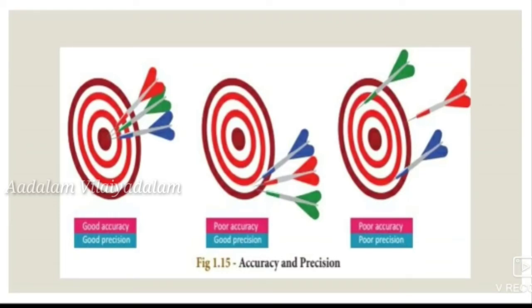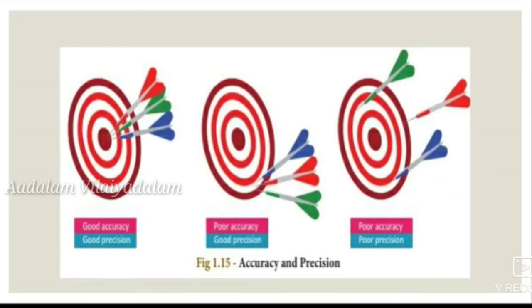In the second diagram, the 3 arrows are placed in the same place but not at the midpoint. So it is poor accuracy and good precision. That is, the 3 arrows are in the same place but not at the midpoint. So it is not accurate, so poor accuracy, but the 3 arrows are in the same place, so